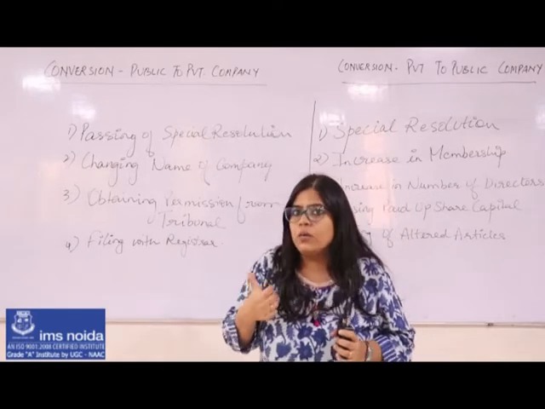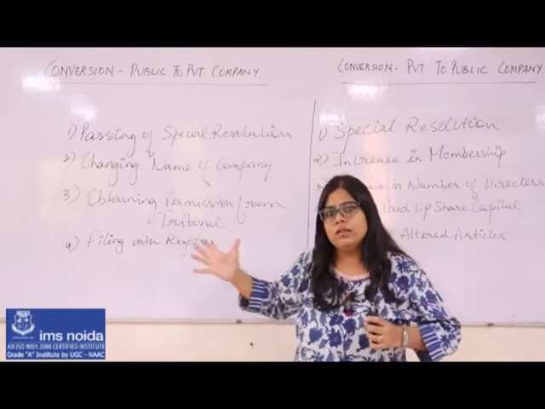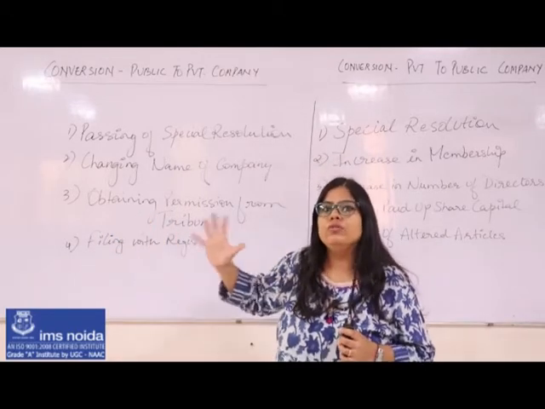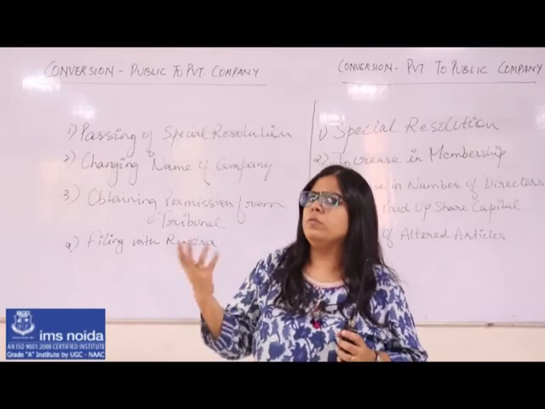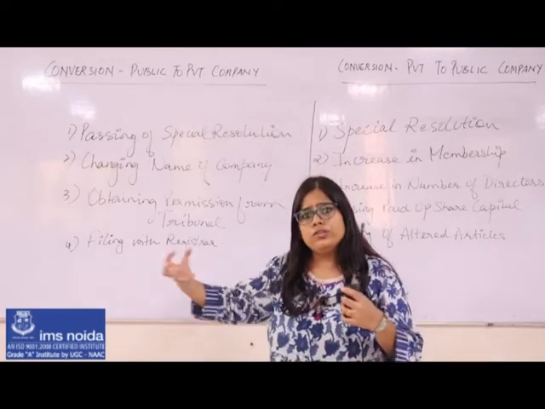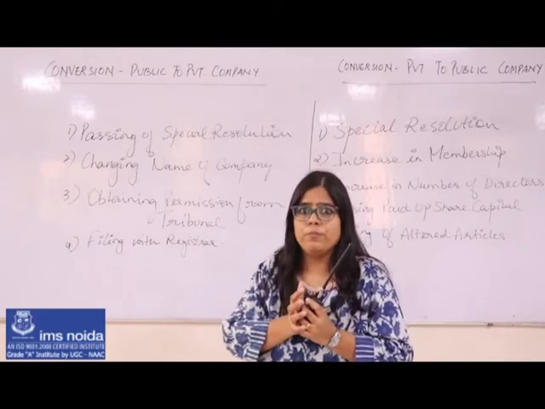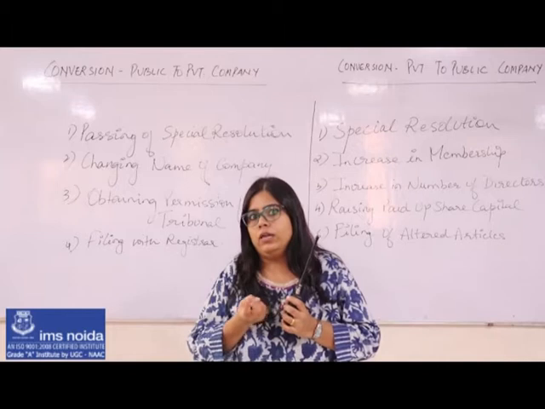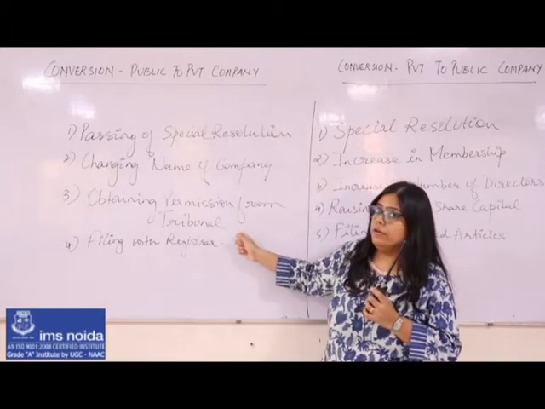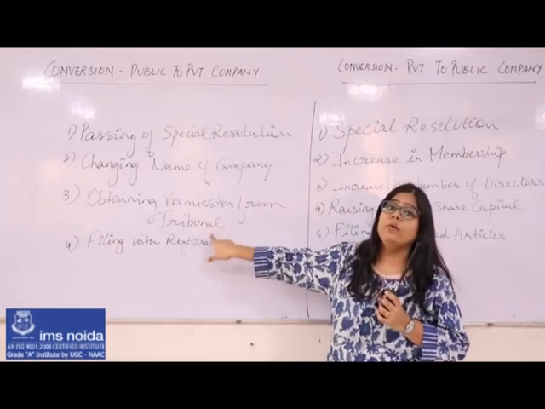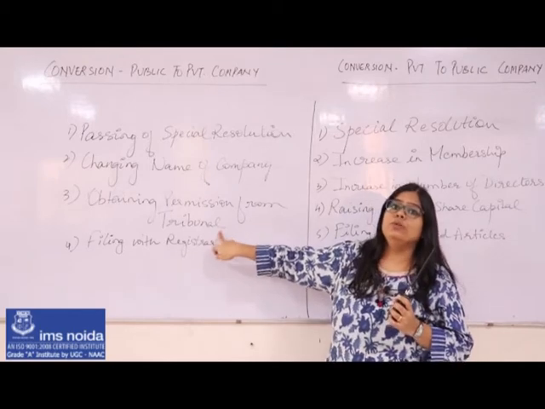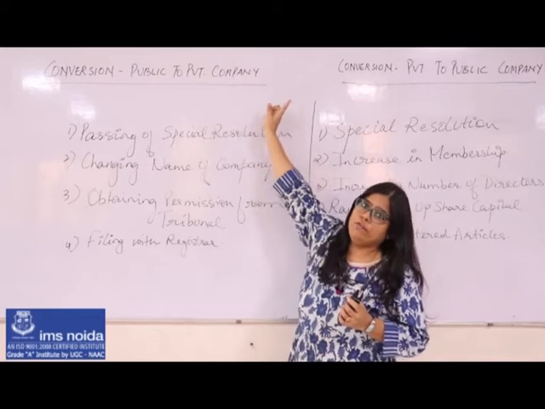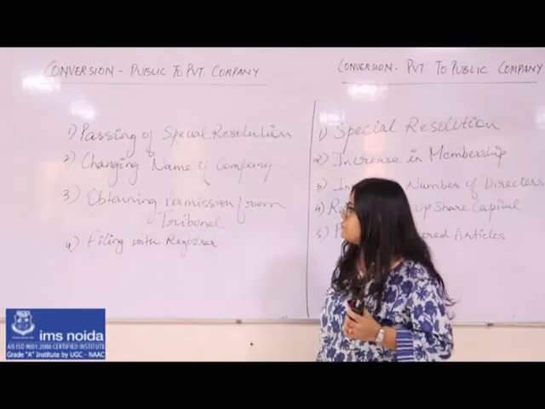Now why is this required? There's a logic, because until now we were talking about operating on a large scale. We were operating on a huge scale. We had n number of shareholders, huge amount of capital, assets. Now we are shifting ourselves into a restricted form. So now I'll be having from unlimited shareholders up to 200 only. That means my scale would be reduced. So I would require permission from the government whether I'm being given such permission or not. If I'm not given this permission, I cannot move ahead with conversion into the private form.